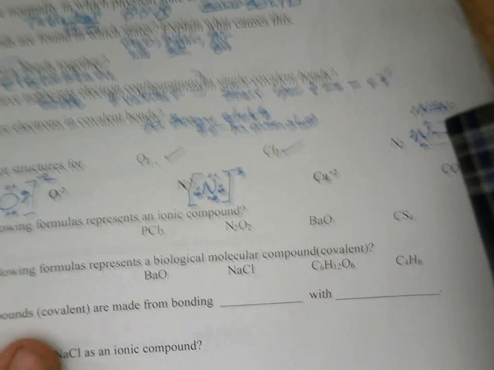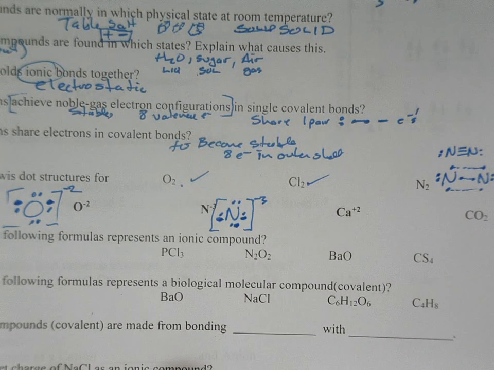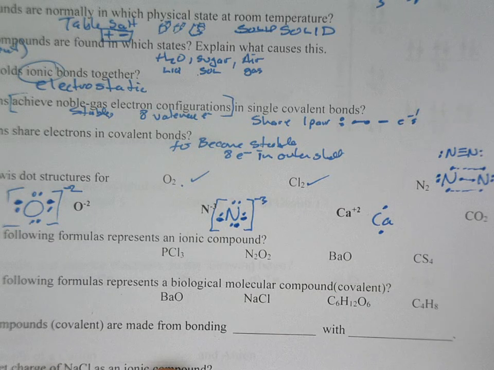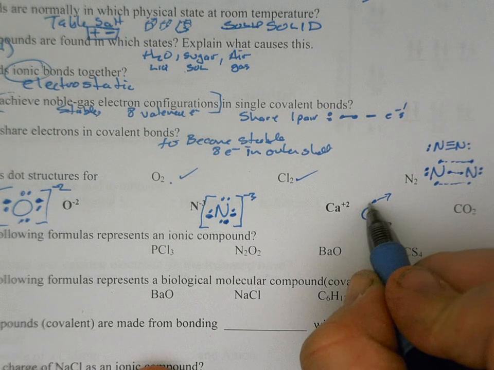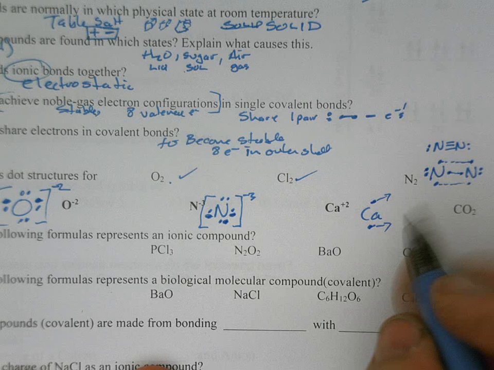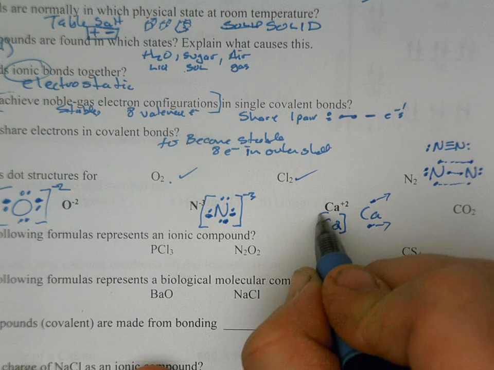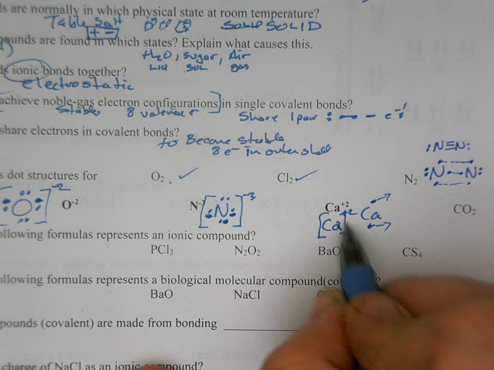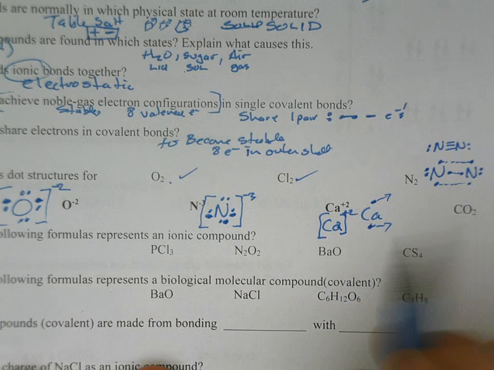Okay, now we got a metal. Sorry about the bouncing around. Calcium is a metal, so its Lewis structure looks like that when you start, but then it's going to throw those away because it doesn't want those electrons. So its Lewis structure would end up being like this. Calcium, we're going to put a square bracket around it and put +2. It's lost those 2 electrons, so its outer shell that it used to have is now completely empty, and that makes it stable.